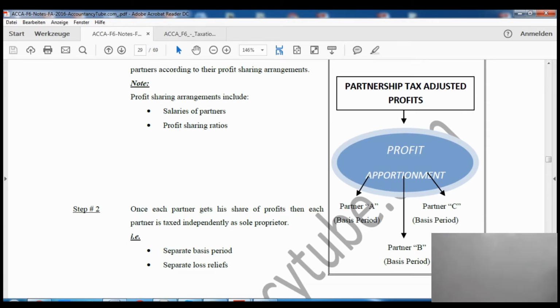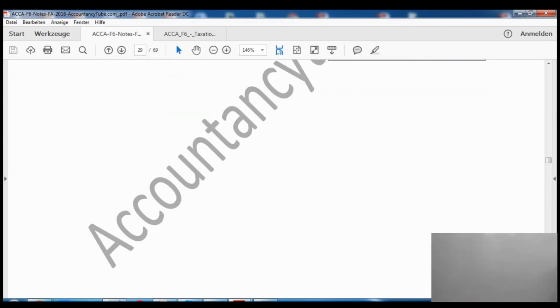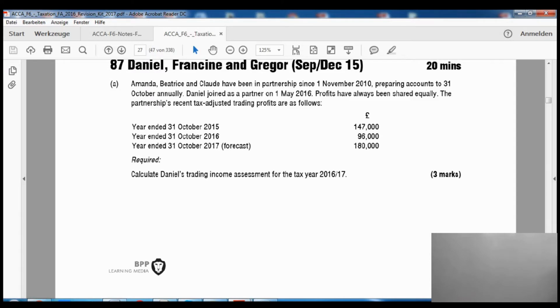Now on the right side, I've given you an example. Say there are 3 partners in a partnership, partner A, partner B and C. You will have to make the separate basis period for all of them. First we will make the profit apportionment to all of them, and then we'll make the separate basis period for all of them. So that's it for our partnership. Now we will do a question on that as well, so that we can understand this concept better.